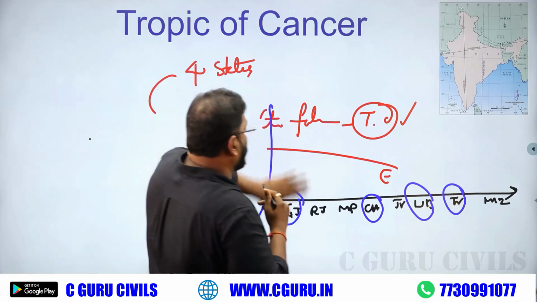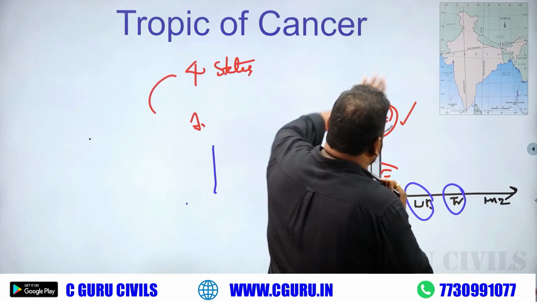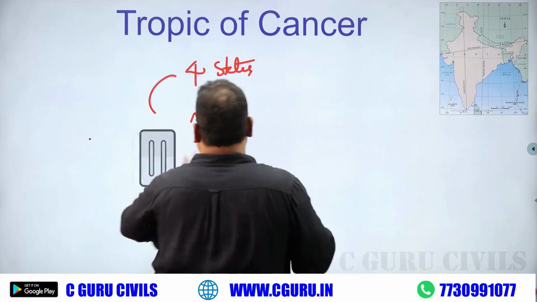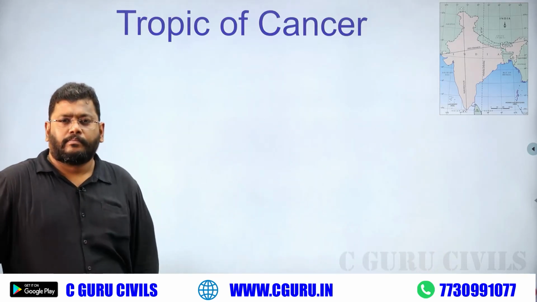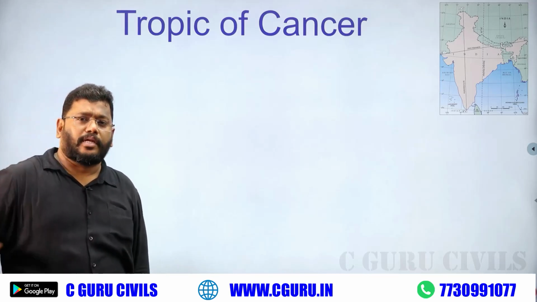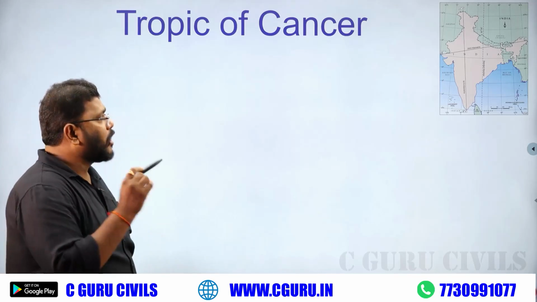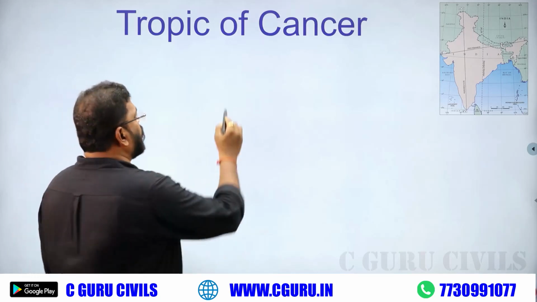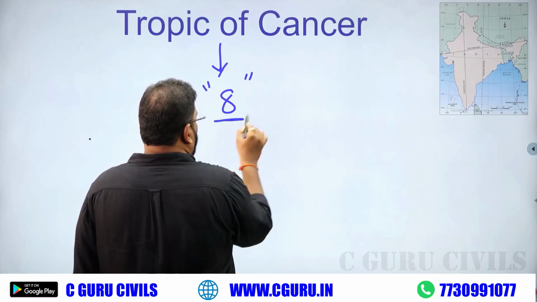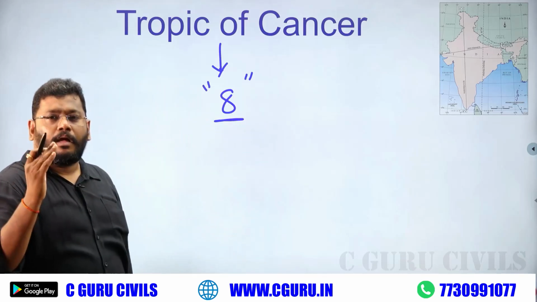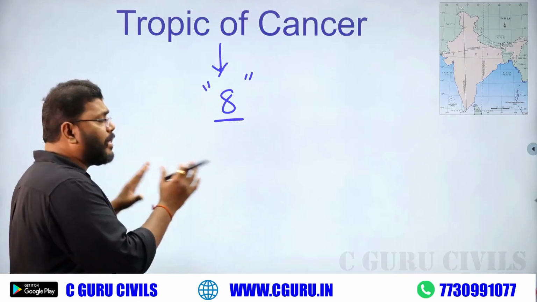Is there any question about the Tropic of Cancer states? Definitely the question is only about arrangement. But you must know that the Tropic of Cancer passes through 8 Indian states. You must remember the arrangement also.